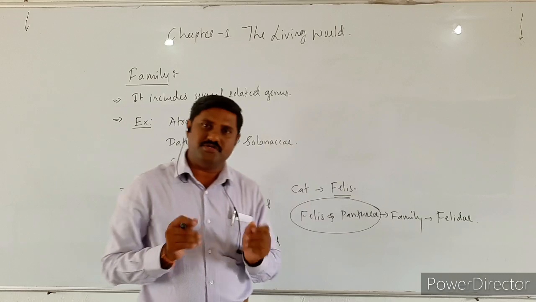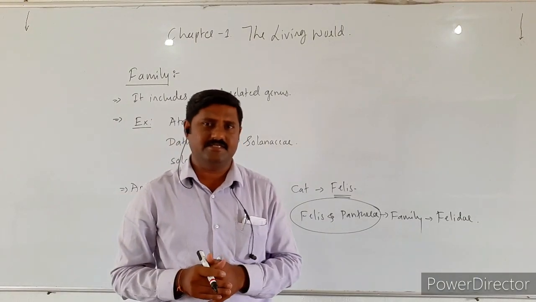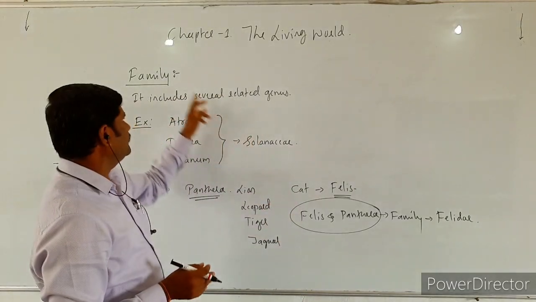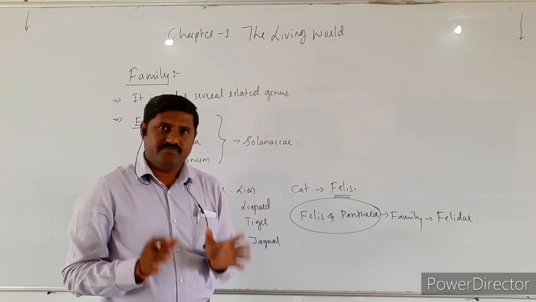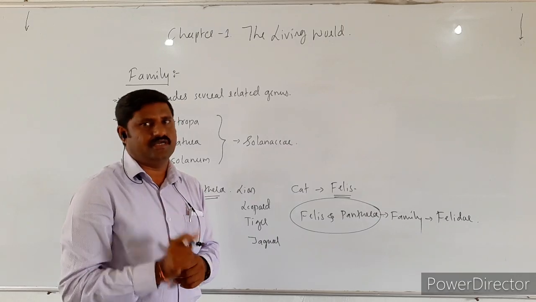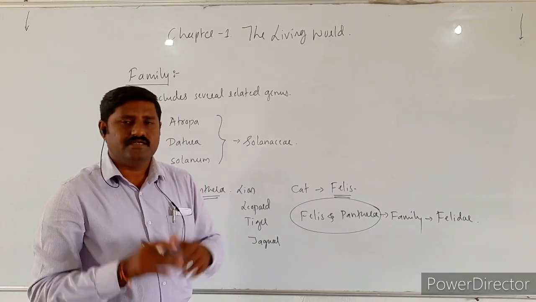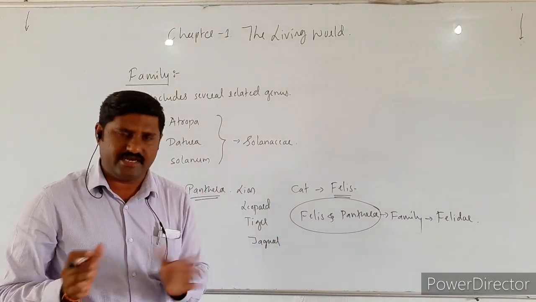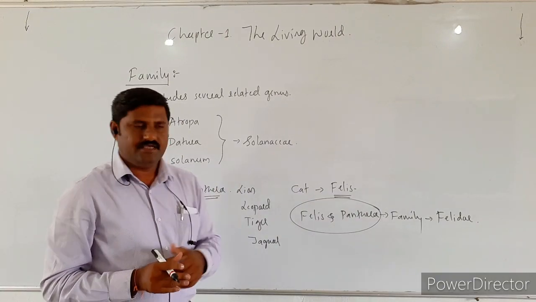And one more thing you should remember. In case of taxonomical categories, different categories that we come across, among them family is one, genus is one, species is one. But whenever we give a name for one particular family, in some of the taxonomical categories we give a suffix for the names.